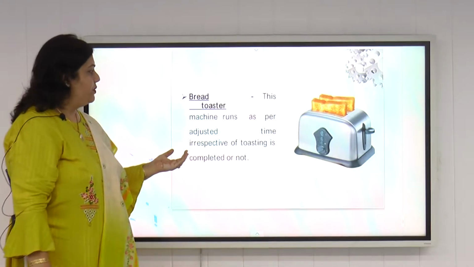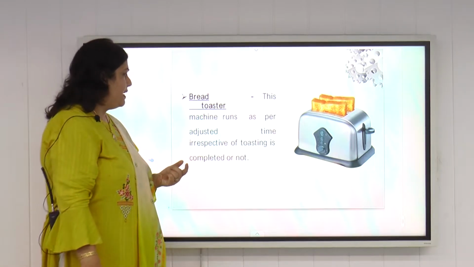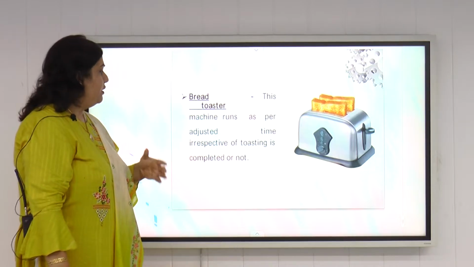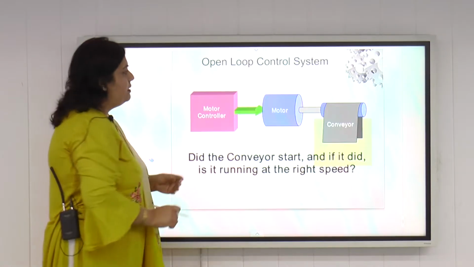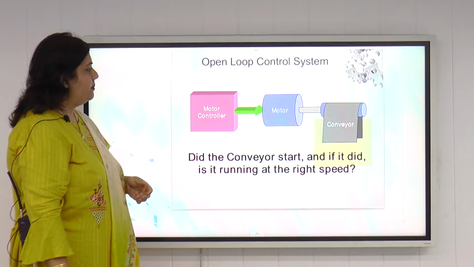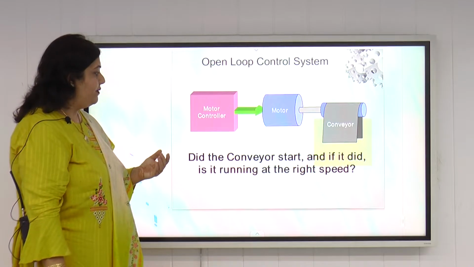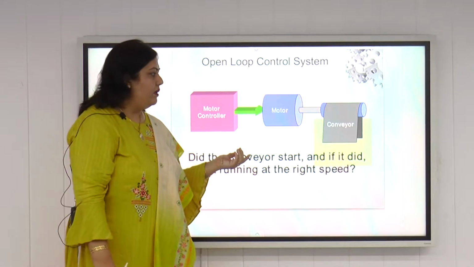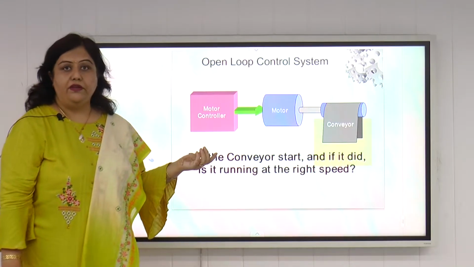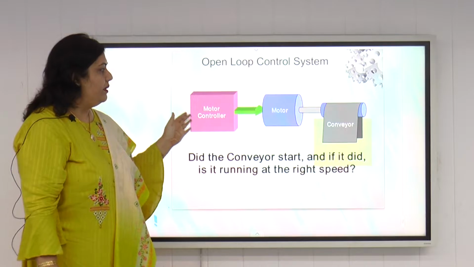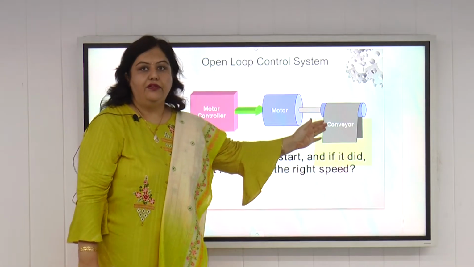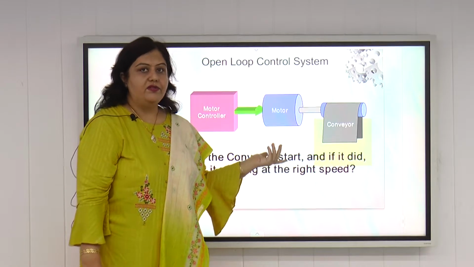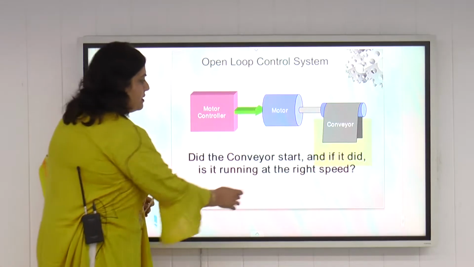Another example is bread toaster. This machine runs again as per adjusted time, irrespective of the color of the bread, irrespective whether the toasting is completed or not. This is also an example of open loop control system. Now, did the conveyor start, and if it did, is it running at the right speed? So no feedback is there. We are not sure about the speed of the conveyor belt here. Only the motor controller gives the input to the motor and motor will run the conveyor belt. The speed of the conveyor is at the desired value or not, it is not sure. So it is an example of open loop control system.